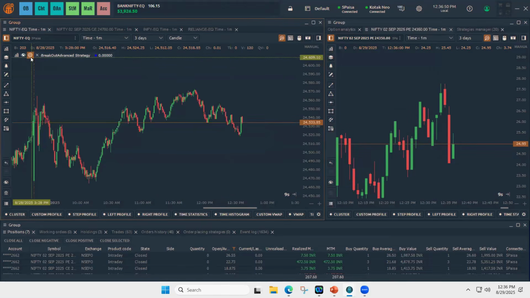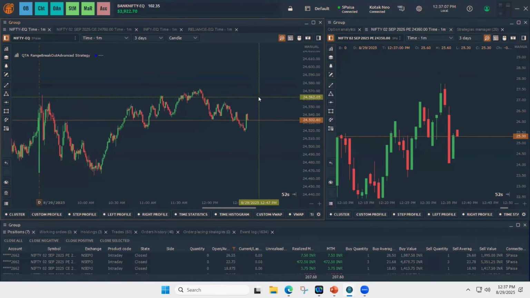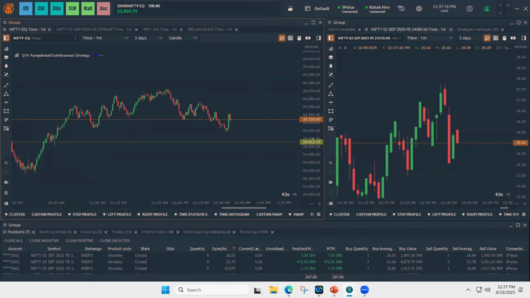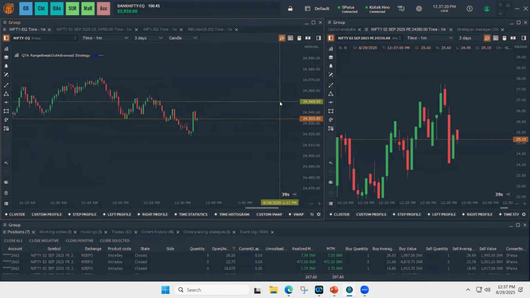We have kept this particular strategy available for only one month at this point of time, because there are certain changes happening in terms of algo rules. We still don't have clarity on how exactly this is going to be considered by the brokers. So we will review this during the month of September, and based on those changes, we will be extending this subscription beyond October.